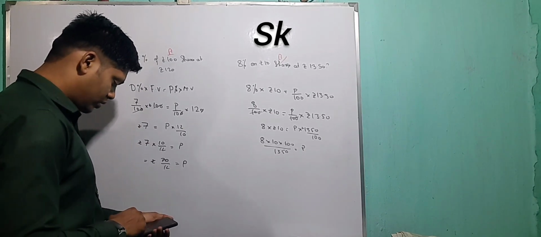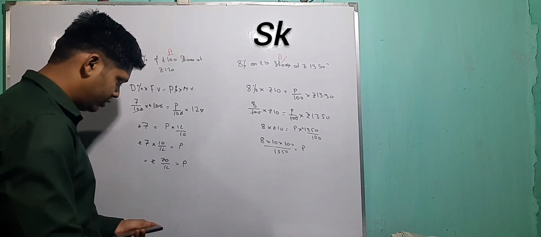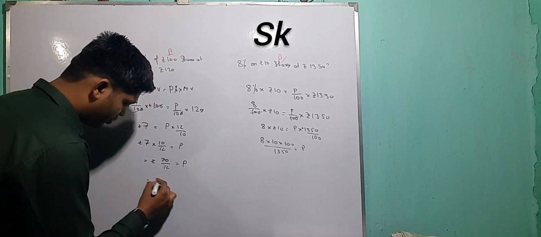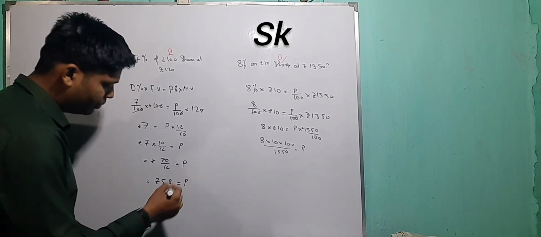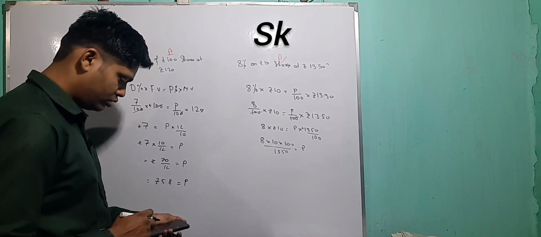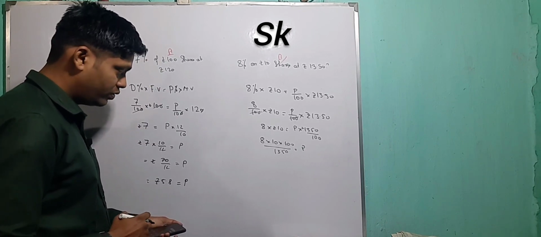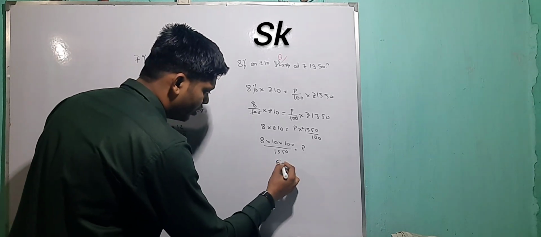So 70 divided by 12, I am going to get 5.8. So rupees 5.8 is your profit in this case. In the other case, 8 into 10 into 100 divided by 1350, this one is around 5.9.